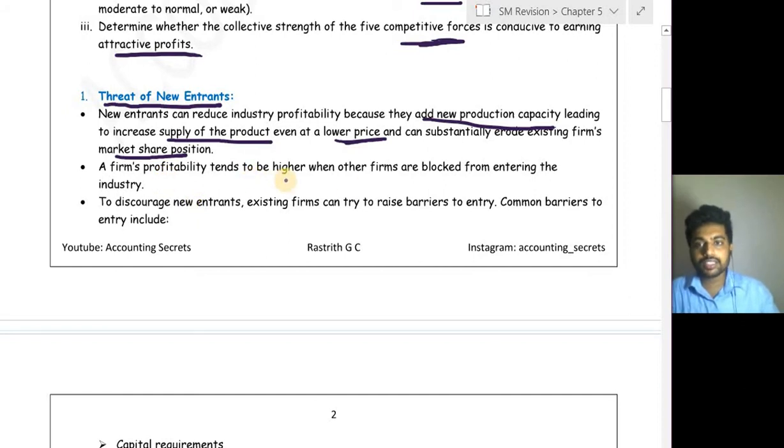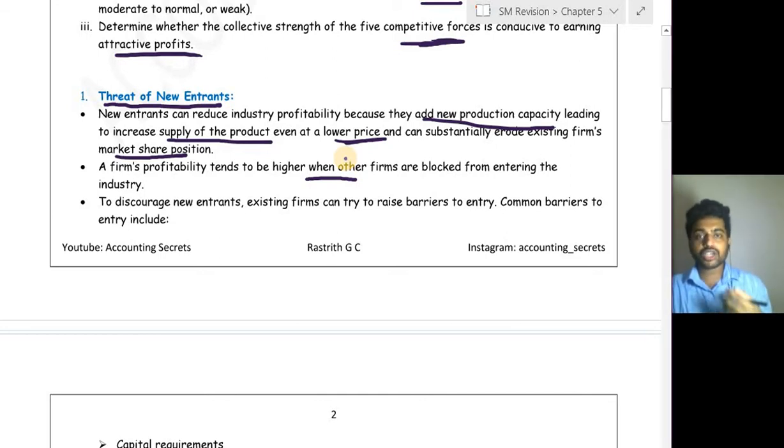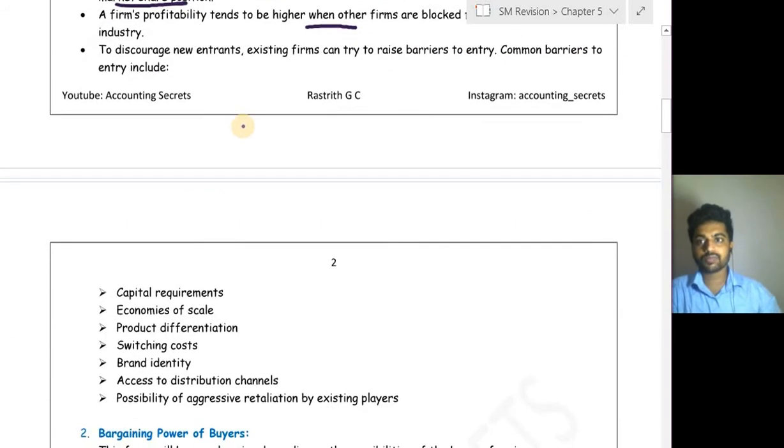A firm's profitability tends to be higher when other firms are blocked from entering a new industry. So when there is less possibility of new entrants in an industry, then we can say that existing firms will be earning so much profit, because product is limited, demand will be huge, supply will be limited, because of which there is a possibility that they will increase the price of that particular product. To discourage new entrants, existing firms can raise barriers to entry.